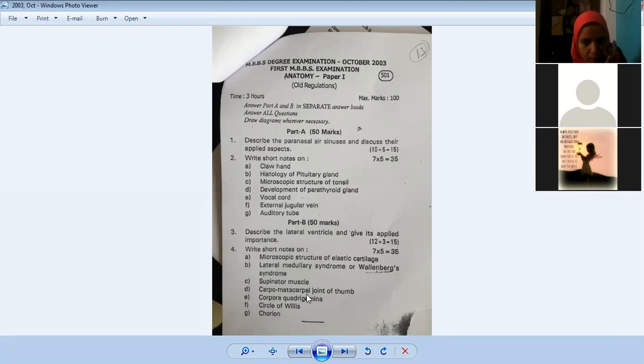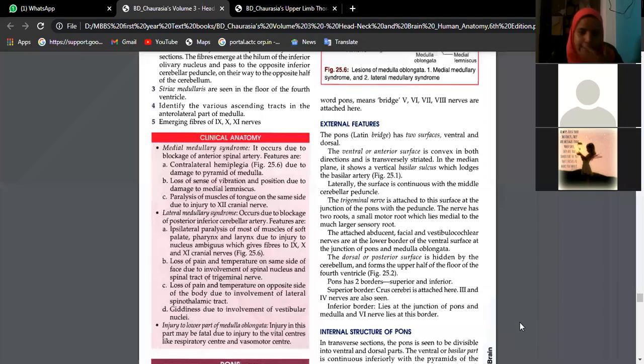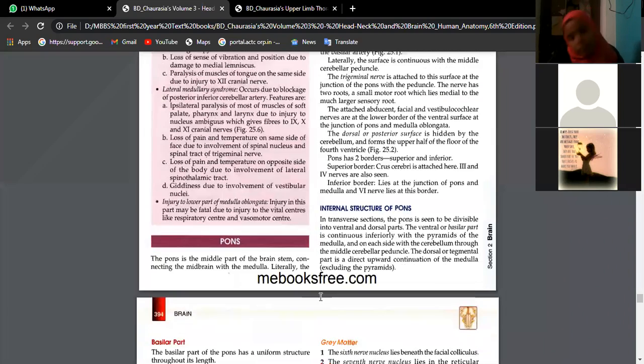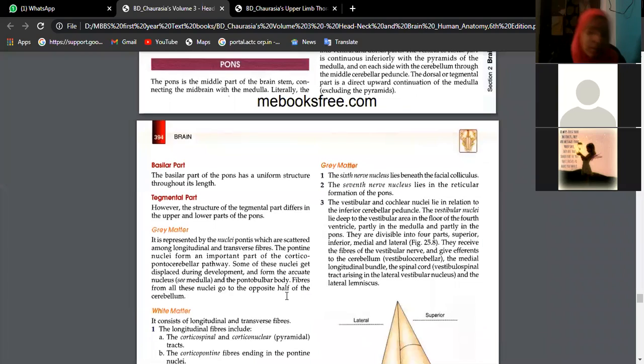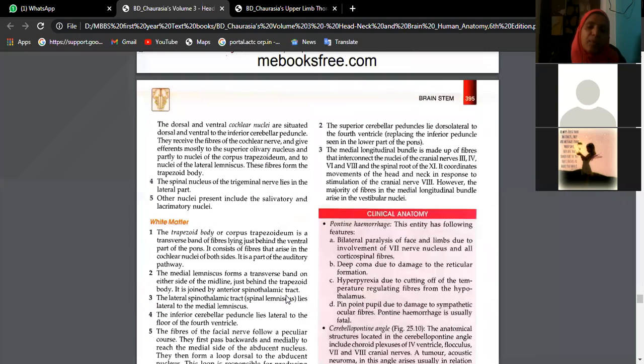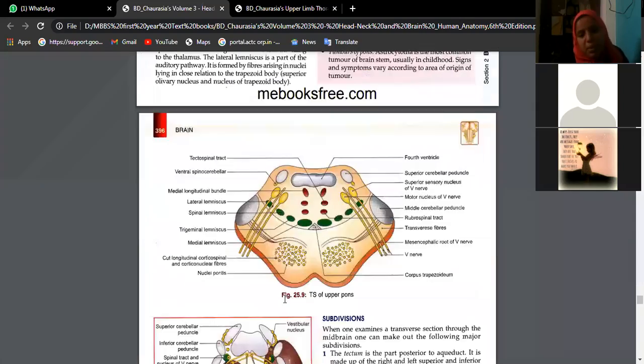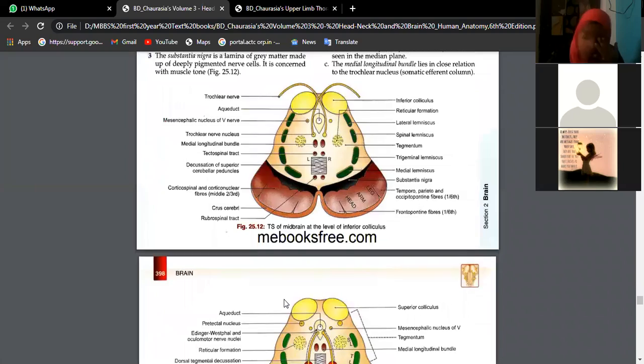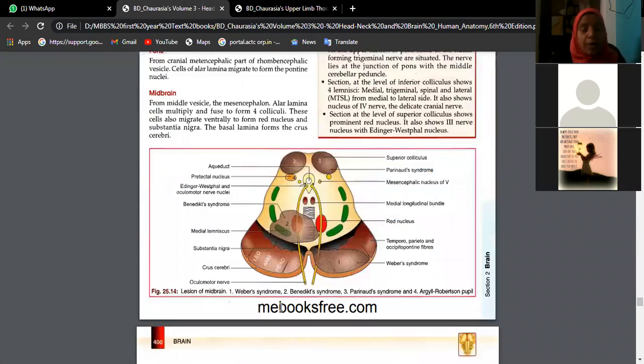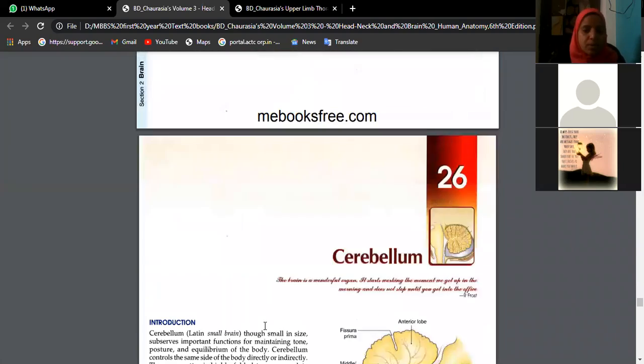Then supinator muscle, carpometacarpal joint, corpora quadrigemina. What is corpora quadrigemina, beta? Midbrain. Is it midbrain, beta? Superior colliculus and inferior colliculus. They are present very close to midbrain, right? Very good. All four together, you call it as corpora quadrigemina.